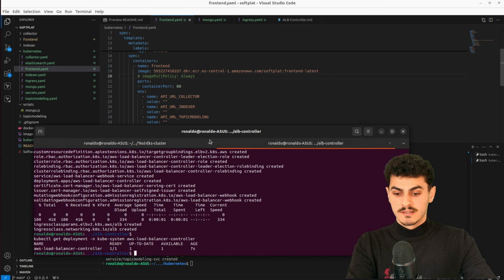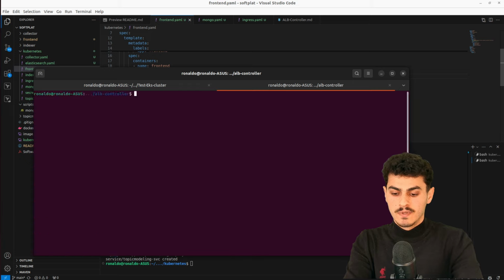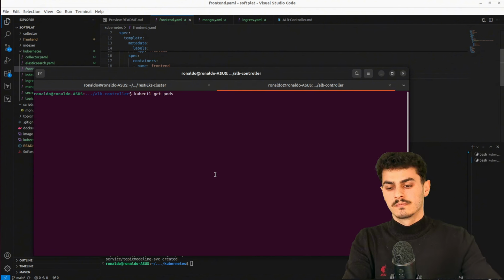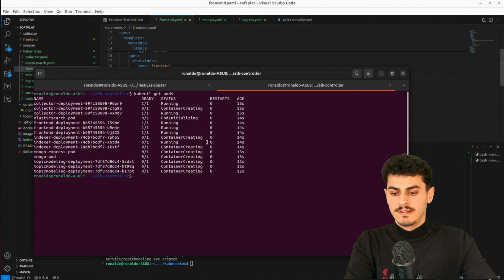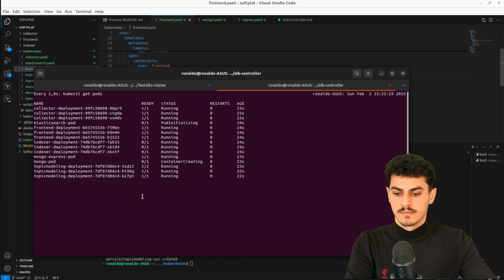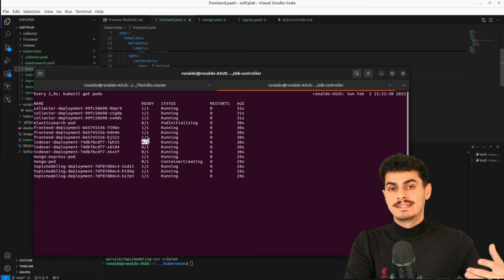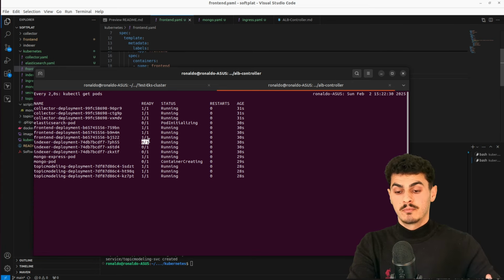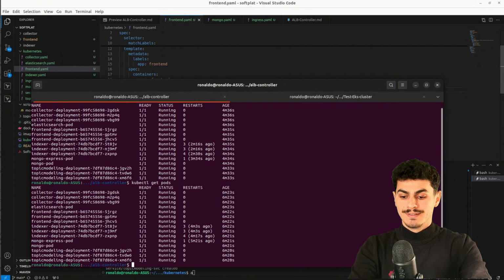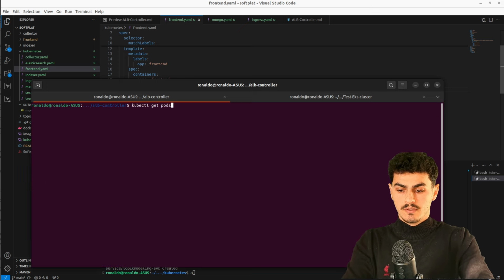So everything is up and running, I believe, besides the indexer. kubectl get pods. So some of them are creating, some of them are waiting, pod initializing. We do watch. Yeah, so the indexer, as you can see, is 0 out of 1 because it is still waiting 50 seconds of the startup probe. Okay, so everything is deployed. We ran into some complication with the indexer. It needed like 3 restarts to complete, but it is up and running.